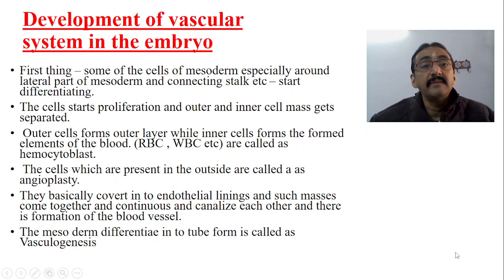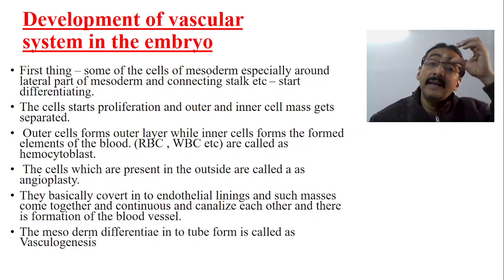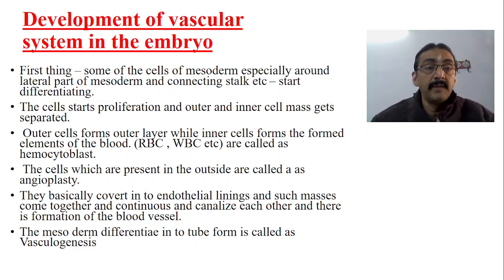Now the first thing is, some of the cells which are present in the mesoderm, especially around the lateral part of the mesoderm and the connecting stalk, etc., they start differentiating. The cells start proliferation, outer and inner cell mass get separated. The cells will undergo proliferation, and now the outer and innermost cell mass, it gets separated. The outer cells form the outer layer, while the inner cells form the formed elements of the blood.